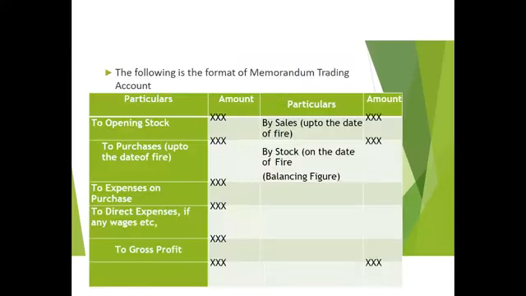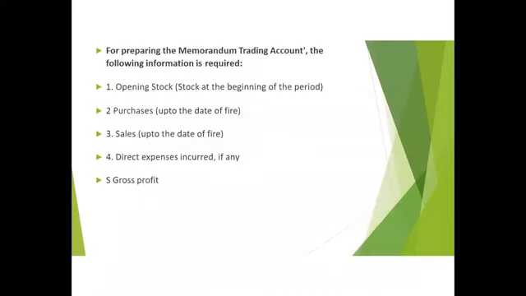This is the format for the memorandum trading account. First, particulars and amount, then the credit side, particulars and amount. The debit side will start with the opening stock and purchases up to the date of fire, then expenses on purchase, direct expenses if any, wages, etc. Then credit sales up to the date of fire, and then stock on the date of fire, which will be the balancing figure, and we will get the difference as gross profit.